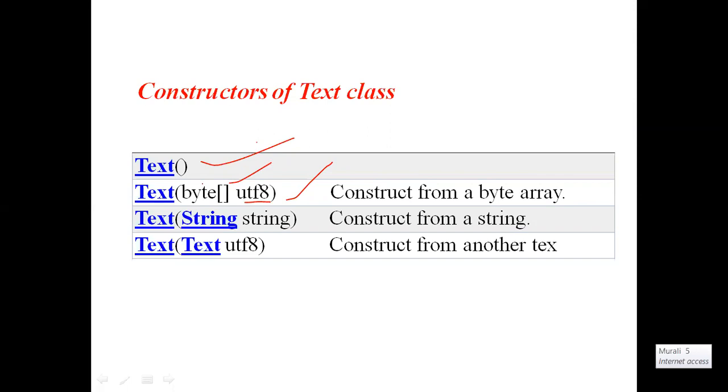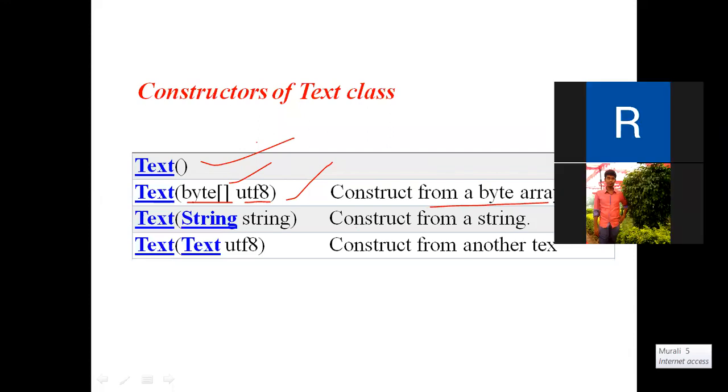Generally, in the UTF format, the data is stored in the form of an array of bytes. I will show you that also. The Text class can take the input data directly from a byte array in UTF format. That is the constructor from a byte array.